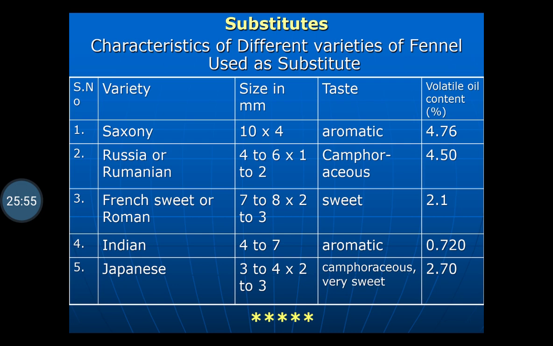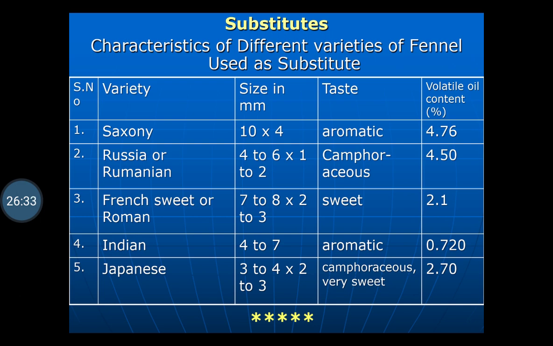Then the characteristics of different varieties of fennel used as substitutes: Saxony, Russian or Romanian, French sweet or Roman, Indian variety and Japanese variety. The size, shape, taste and amount of volatile oil vary. The Saxony variety contains the maximum amount of volatile oil as compared to the other varieties.